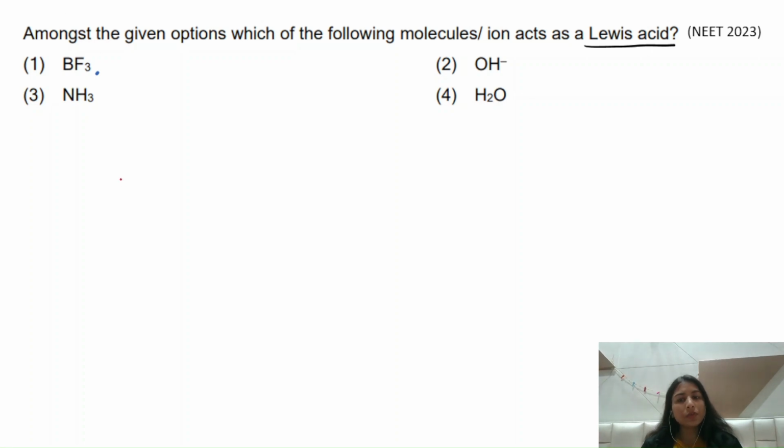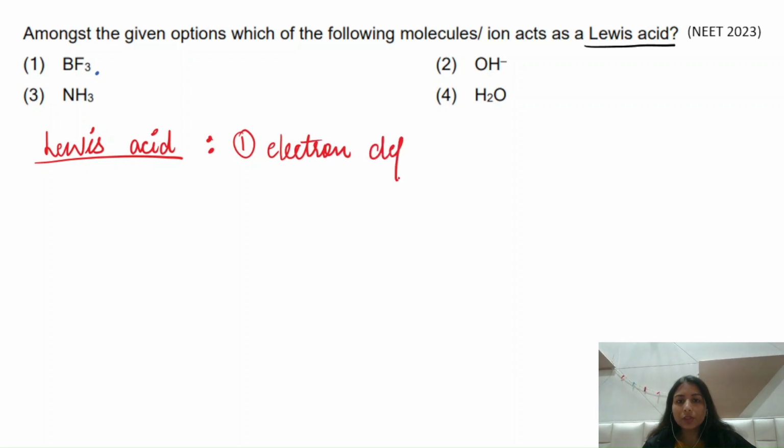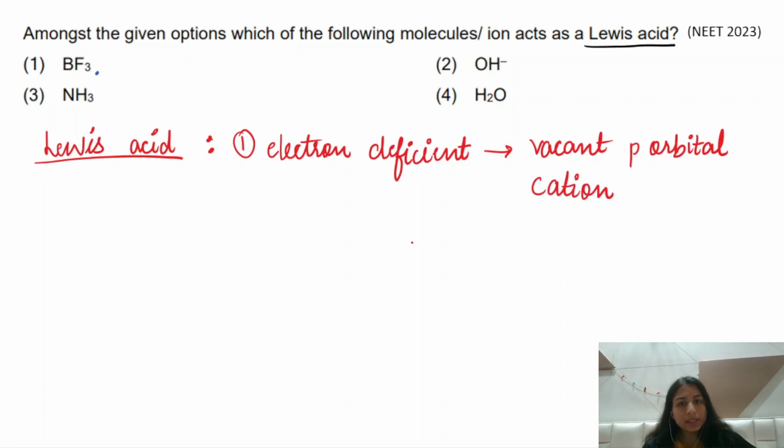And to answer this question, we must know the concept of what exactly is a Lewis acid and what exactly is a Lewis base. So we know that in order to classify which of them is a Lewis acid, the prerequisite is that it is an electron deficient species. So all the electron deficient species, and this deficiency can be in terms of vacant p orbital, so all the species containing vacant p orbital or a positive charge, and the species containing positive charge are called cations, are classified under the category of Lewis acids.